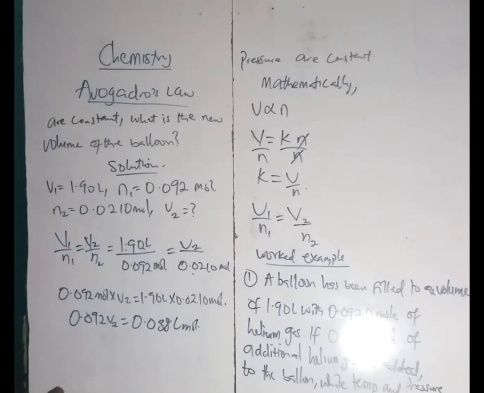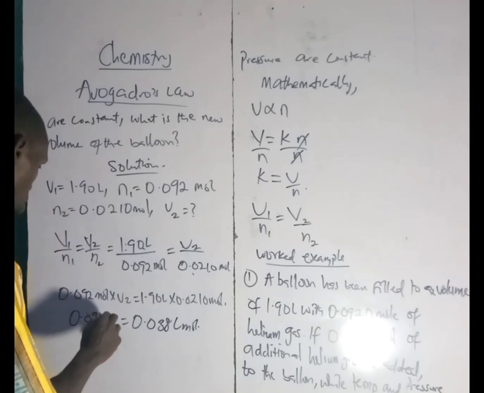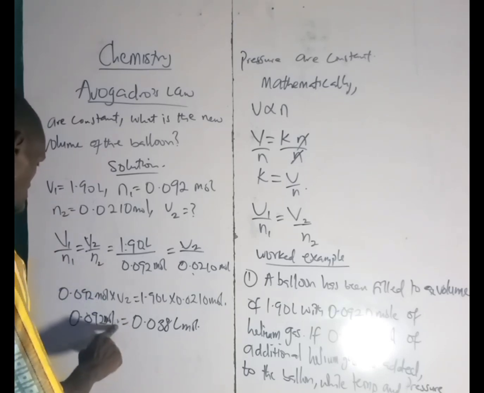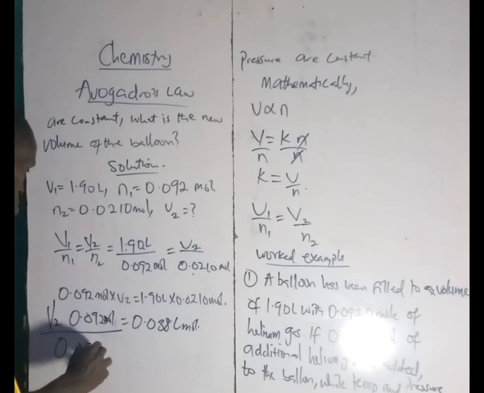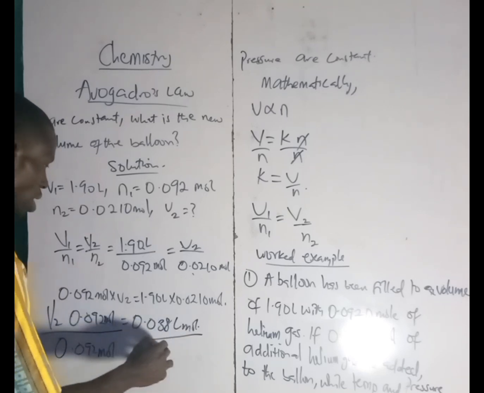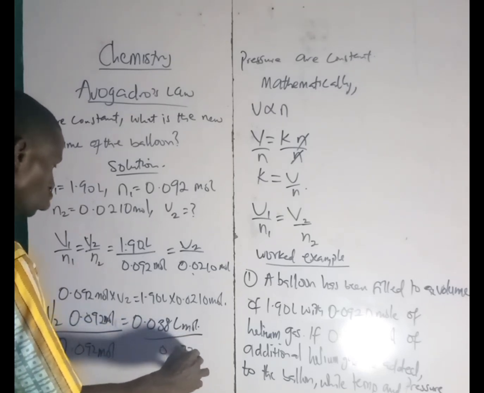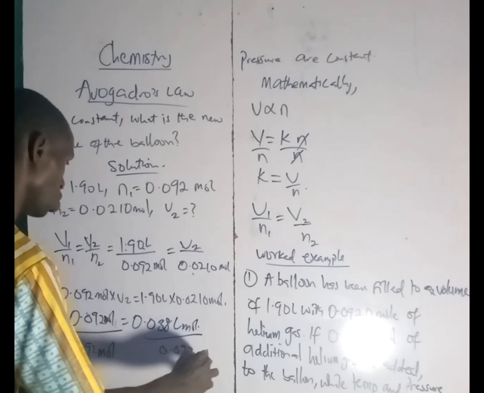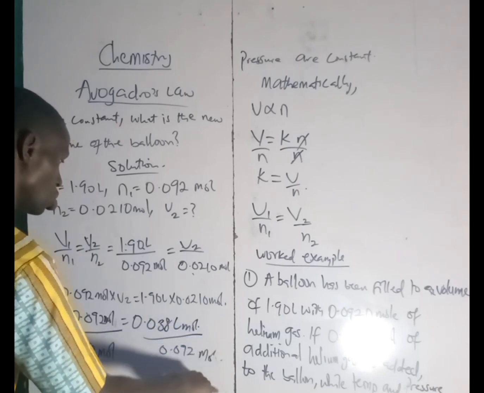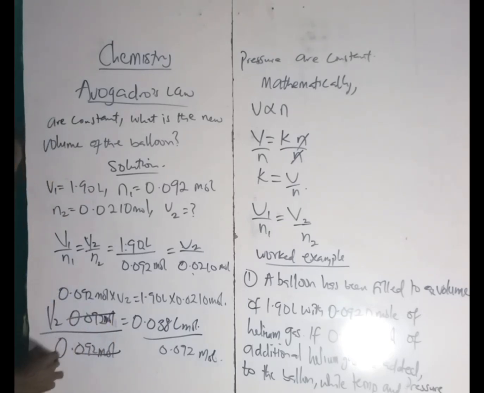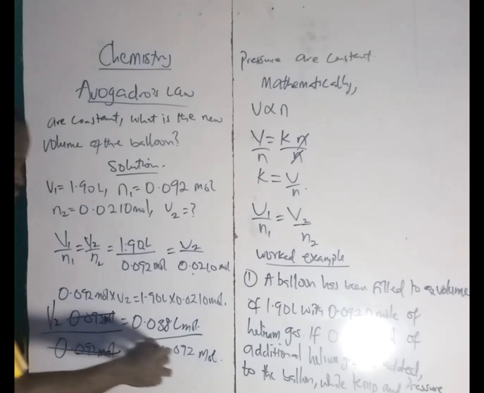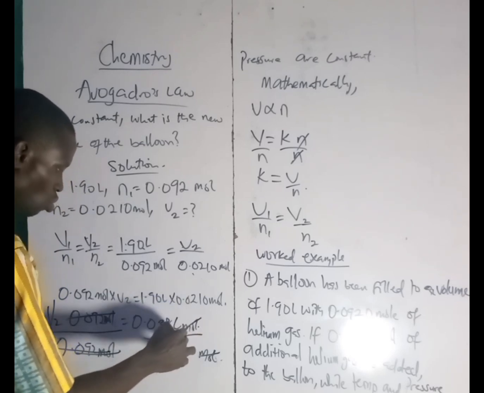Okay, so now to get our answer, of course don't forget this is mole, V2 mole. Then to get our answer, divide both sides by 0.092 mole over 0.092 mole. So we cancel this, so mole will cancel mole.